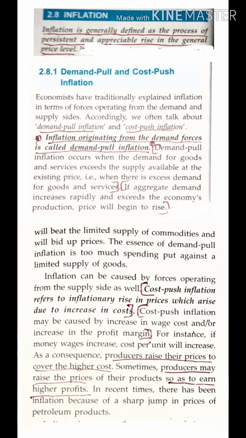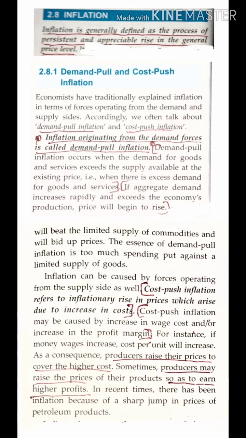Now if aggregate demand increases rapidly and exceeds the economy's production, prices will begin to rise. So if the demand exceeds what the economy can produce, the price will also rise. So that is demand pull inflation.